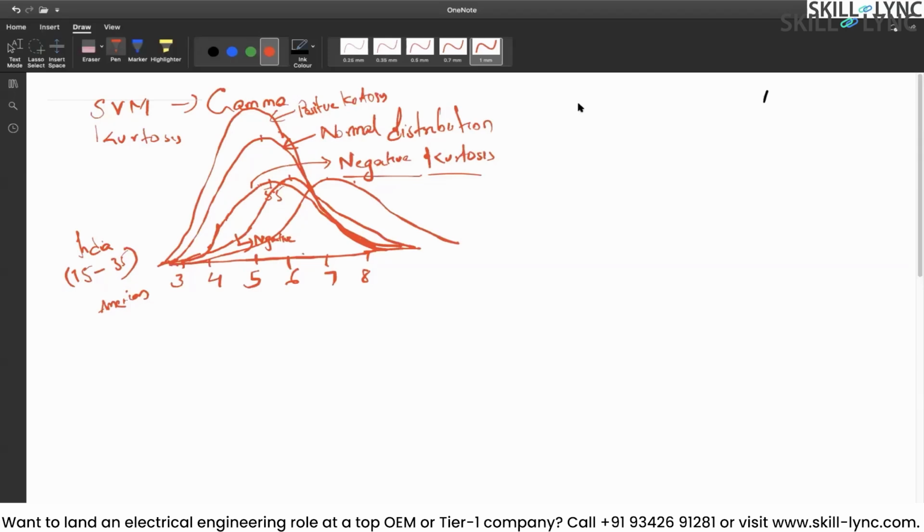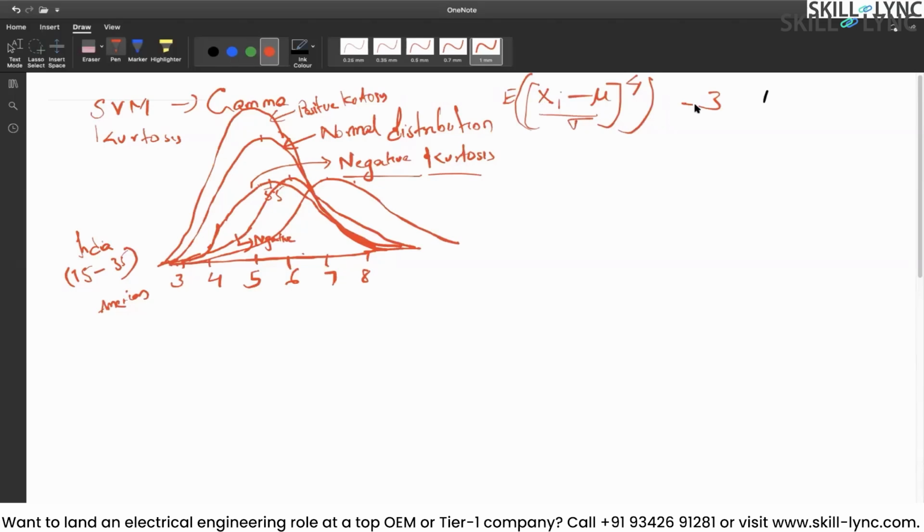I have also looked into different articles and found that people have written the formula for kurtosis in different ways. So observations minus mean divided by sigma, whole power 4, expected value of this, minus 3. This is the right formula, right? If I'm not wrong, expected value of ((x minus mu) by sigma) whole power 4, minus 3.